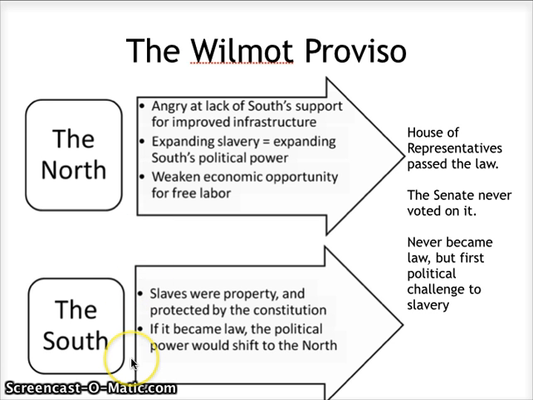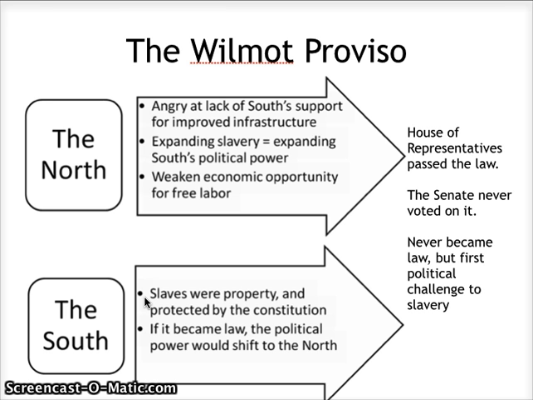On the other hand, the South argues that slaves were property. They argue that the slaves were not people, that they were actually owned by the plantation owners. And therefore, because slaves were property, they are protected under the Constitution.